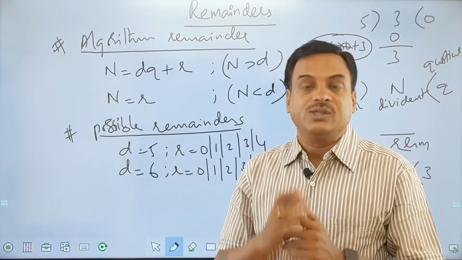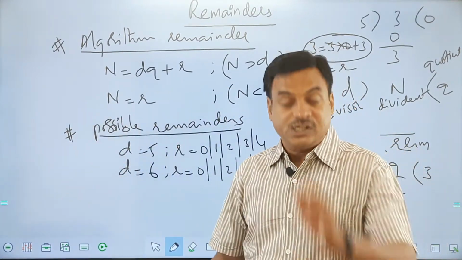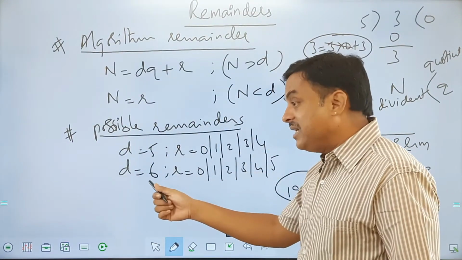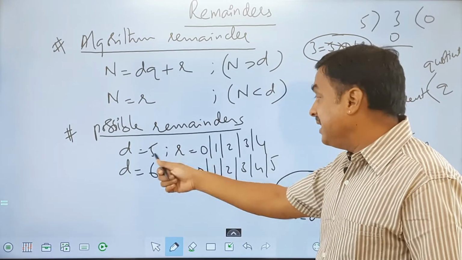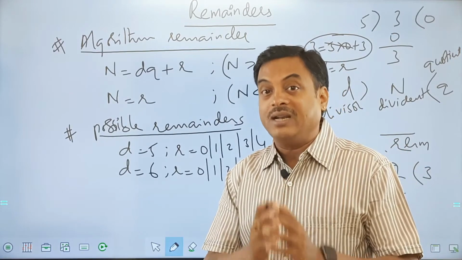Inclusive 0 to 19. So it will be 0, 1, 2, 3, so on up to 19. It cannot be 20 or greater than 20. This is what we need to understand. And when the divisor is 6, I'll get 6 remainders. When the divisor is 5, I got 5 remainders starting from 0. Now this is what we need to understand about remainders.